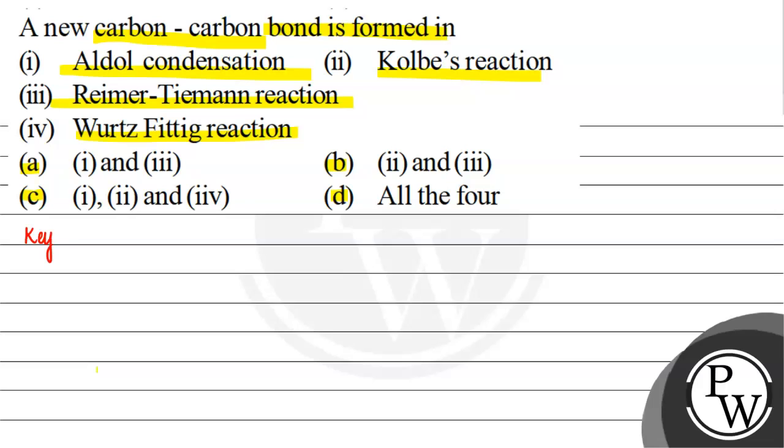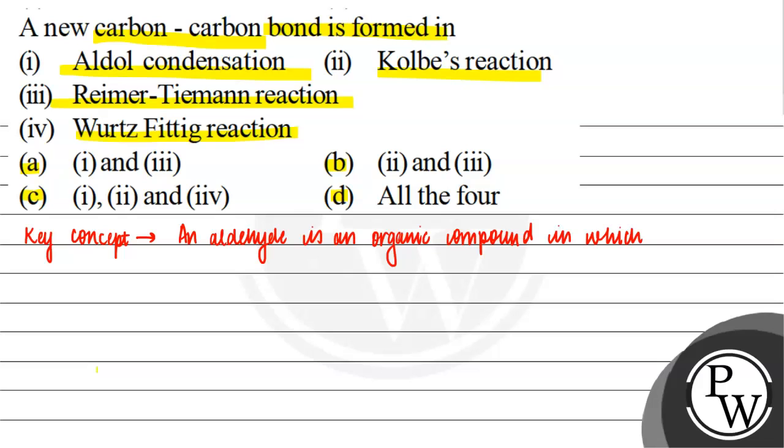Now let us write the key concept of the question. अगर हम key concept की बात करें, so an aldehyde is an organic compound in which the carbonyl group is attached to a carbon chain.